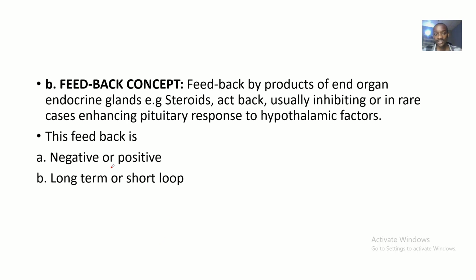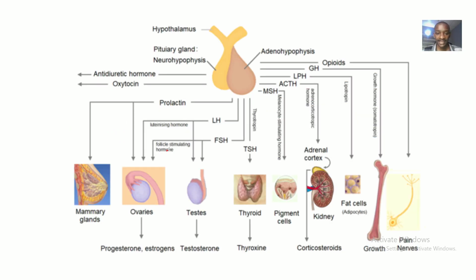Let's move to the next one, the feedback concept. Feedback by products of end organ endocrines, like steroids, will usually act back to inhibit the pituitary gland from secreting more pituitary hormone. But in rare cases, they will enhance the pituitary response toward hypothalamic factors, those are the releasing factors. And the feedback could be negative or positive, long term or short term. So that's it, guys.